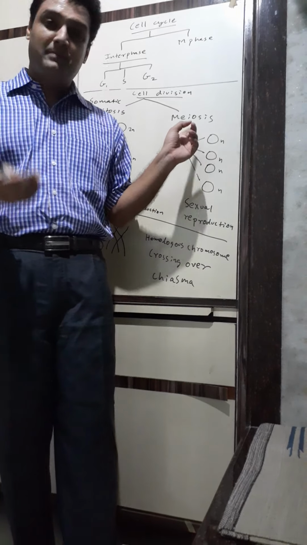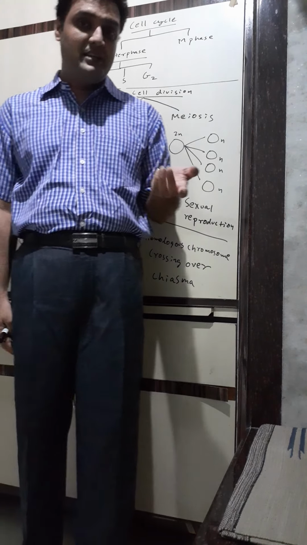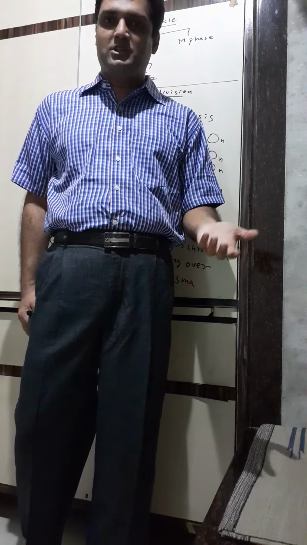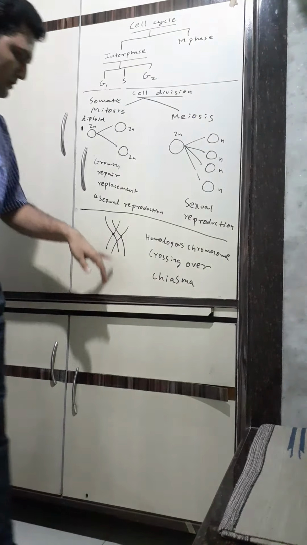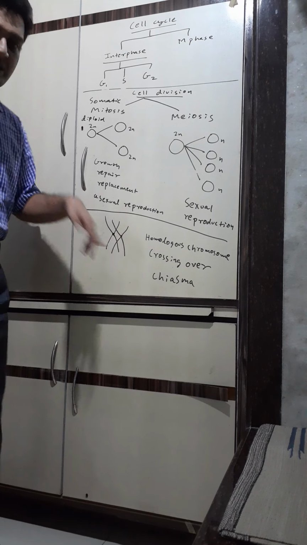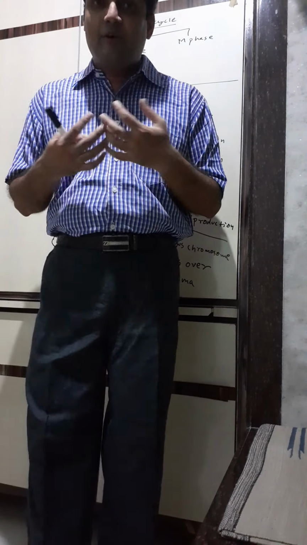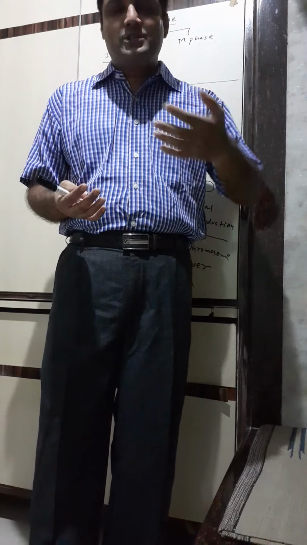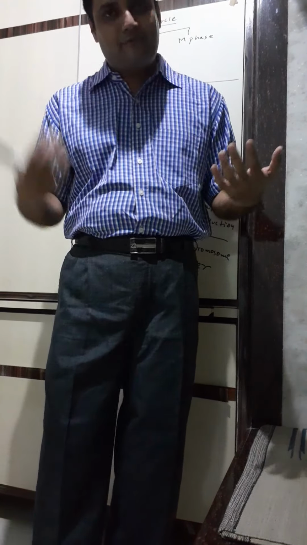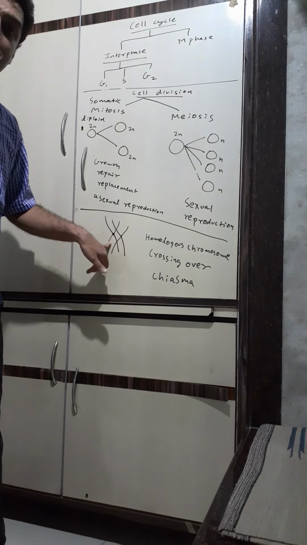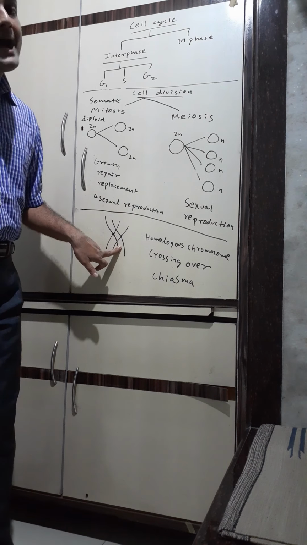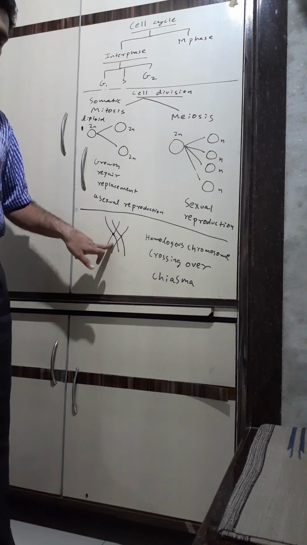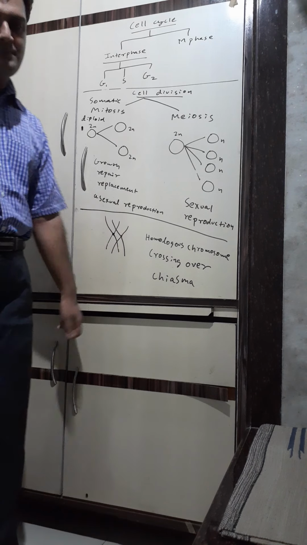Meiosis is involved in sexual reproduction, so there will be two parents involved, mother and father. In all our cells, we've got 46 chromosomes, out of which 23 come from mother, 23 from father. One chromosome from mother, maternal chromosome, the other from father, paternal chromosome.